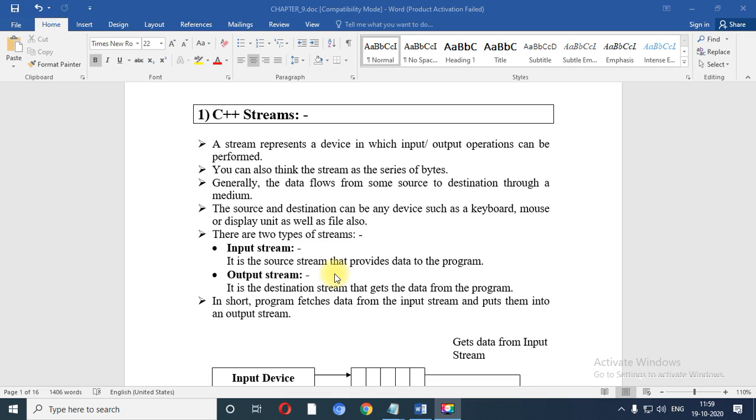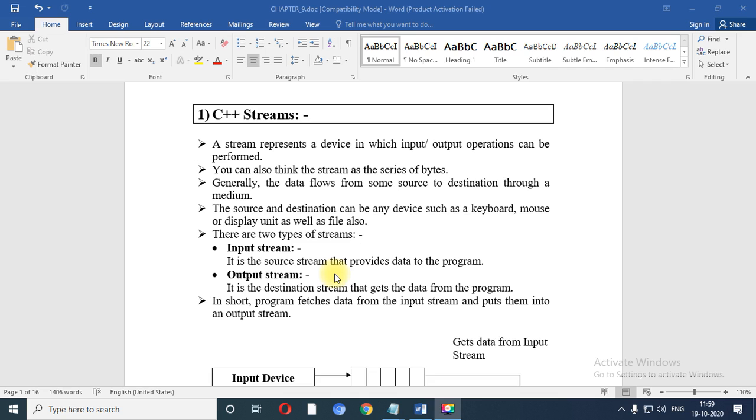Generally when you are going to enter data, it flows from source to destination through a medium. That means using a stream, whether it is an input stream or an output stream, data flows from source to destination. The source and destination can be any devices such as keyboard, mouse or other display units, as well as a file, which can also be considered a kind of stream.